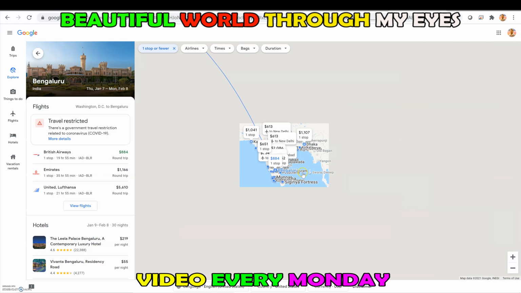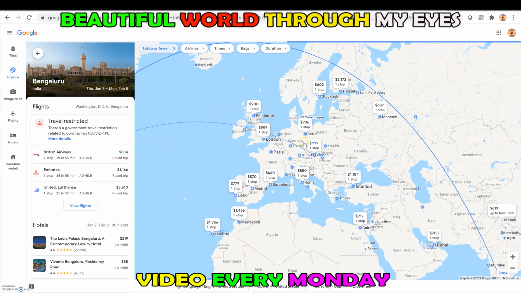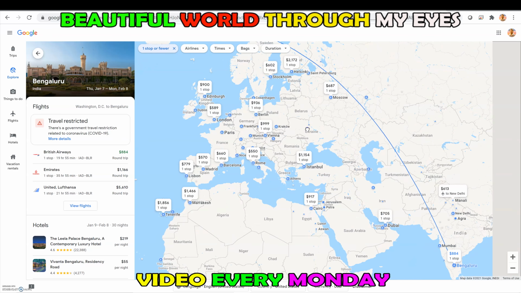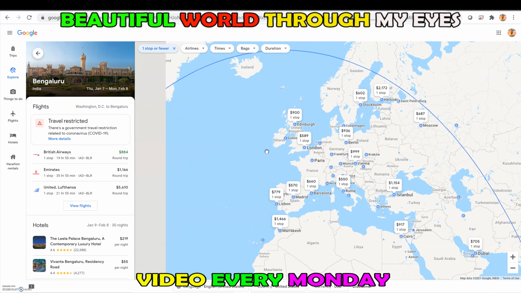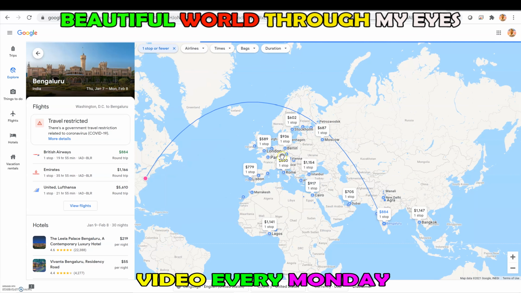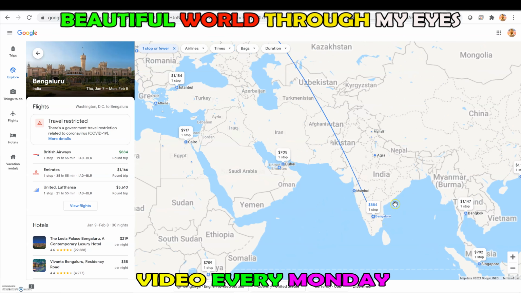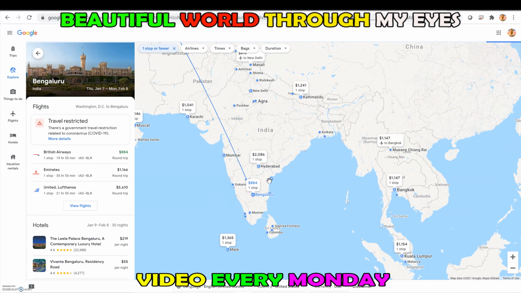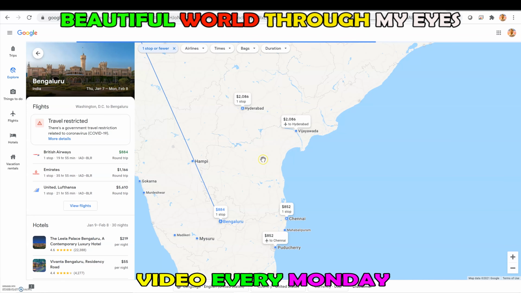For this trip, I already booked my ticket, which is going from Washington DC to Germany, because the London airport is closed at this point of time. From Washington DC, I have United Airlines. Then from Germany, I have Lufthansa Airlines, which is going to Bangalore. Then I already booked my car to go from Bangalore to my hometown, which is Kadapa, somewhere here.